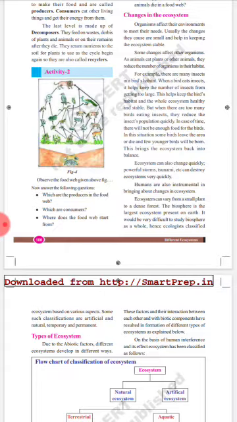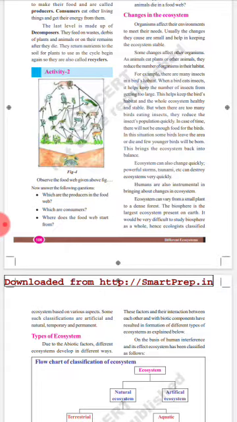Ecosystems can vary from a small plant to a dense forest. The biosphere is the largest ecosystem present on the earth. It would be very difficult to study the biosphere as a whole, so ecologists classified ecosystems based on various aspects. Some such classifications are artificial, natural, temporary, and permanent.